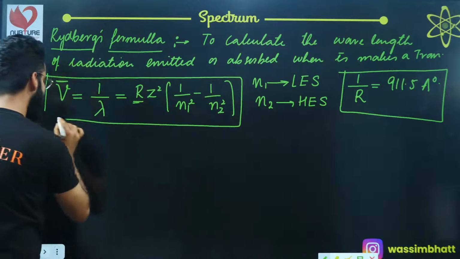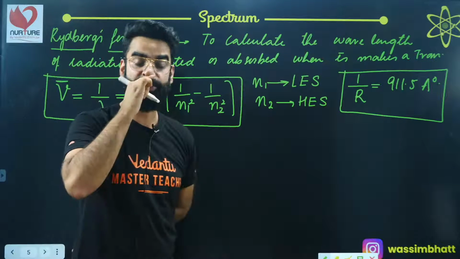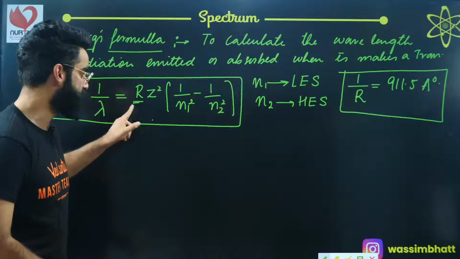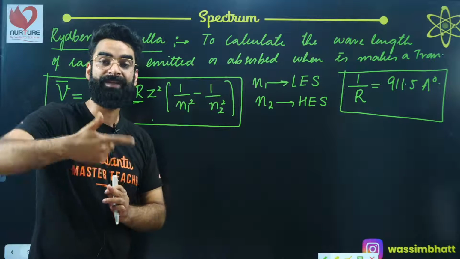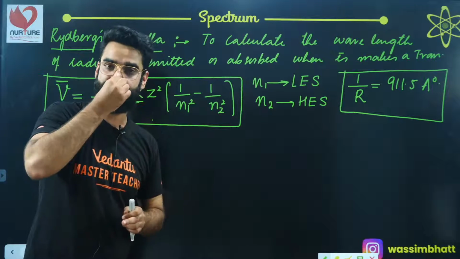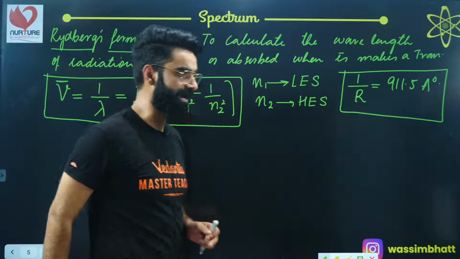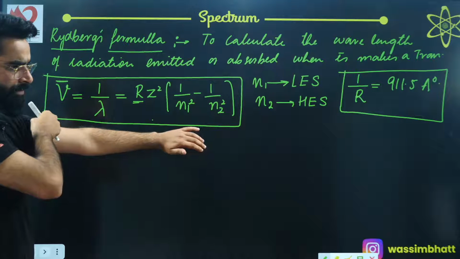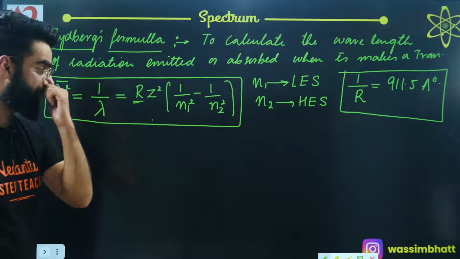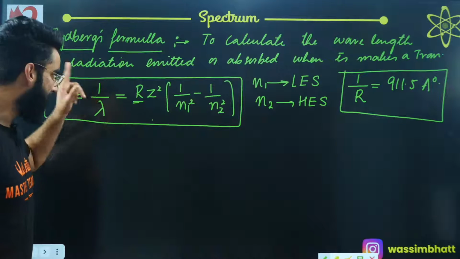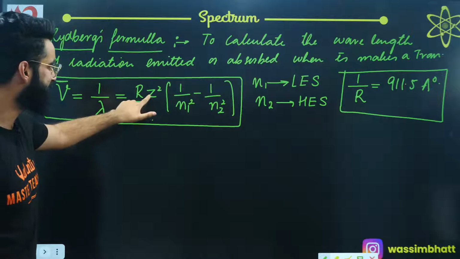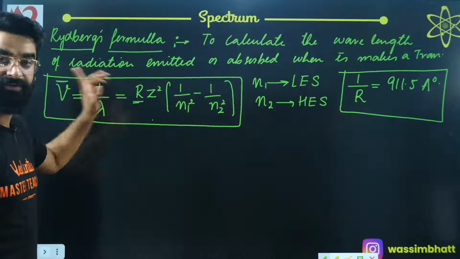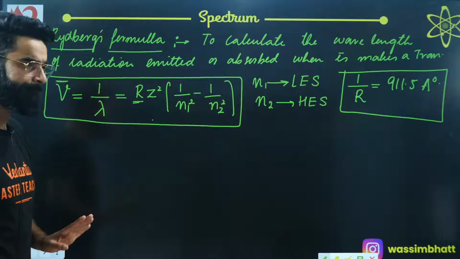It is used to calculate the wavelength of the radiation emitted when the electron makes a transition from higher energy state to lower energy state, or the same formula is used to calculate the wavelength of the radiation absorbed when the electron makes a transition from lower energy state to higher energy state. I'm sure it's clear till here. Now I'm going to show its usage in some time. The Z over here is the atomic number of the single electron species. If I'm talking about hydrogen, the Z value is going to be 1.